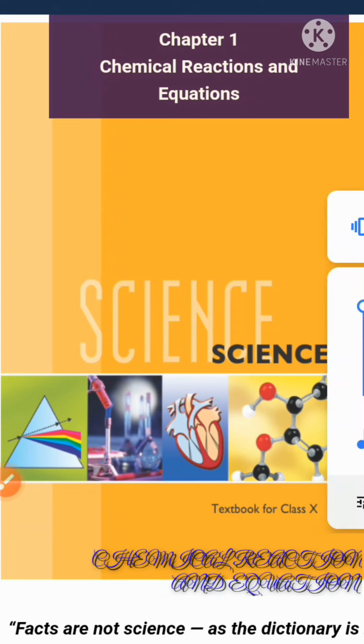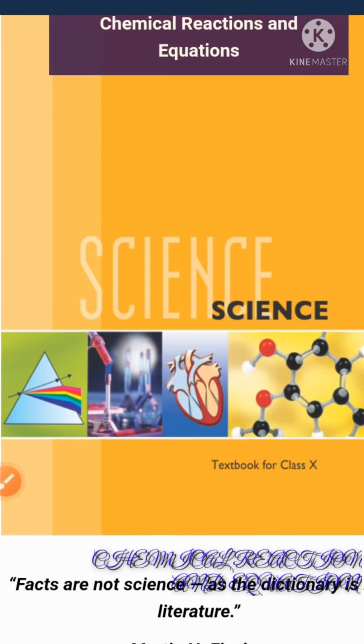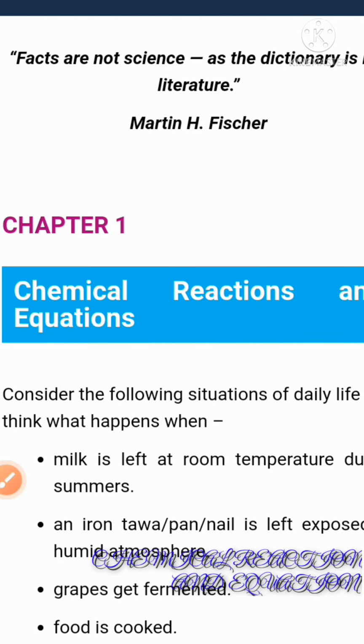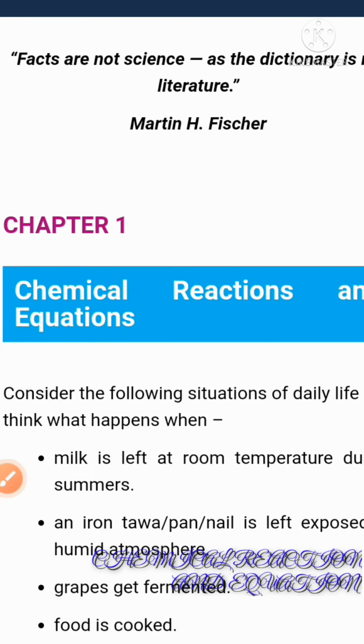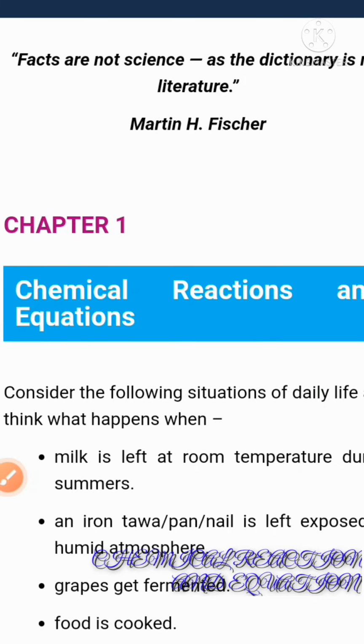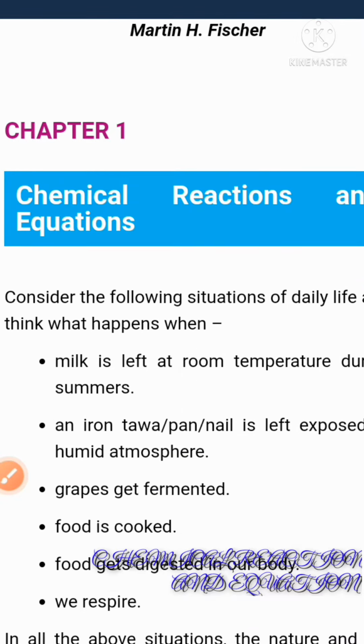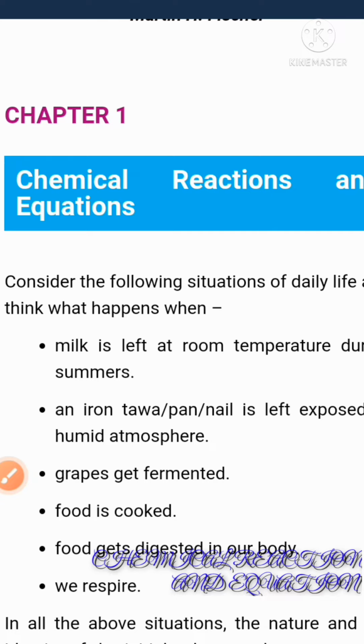Okay, so what is a chemical reaction? A chemical reaction is a process in which new substances with new properties are formed. So what is a new property here? A new substance means a substance whose nature and identity are entirely different from the original substance. Like milk. Here, see example 1.